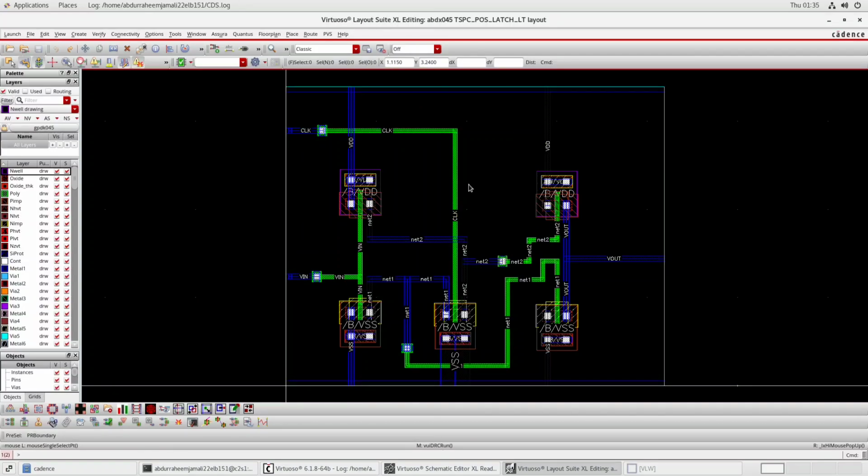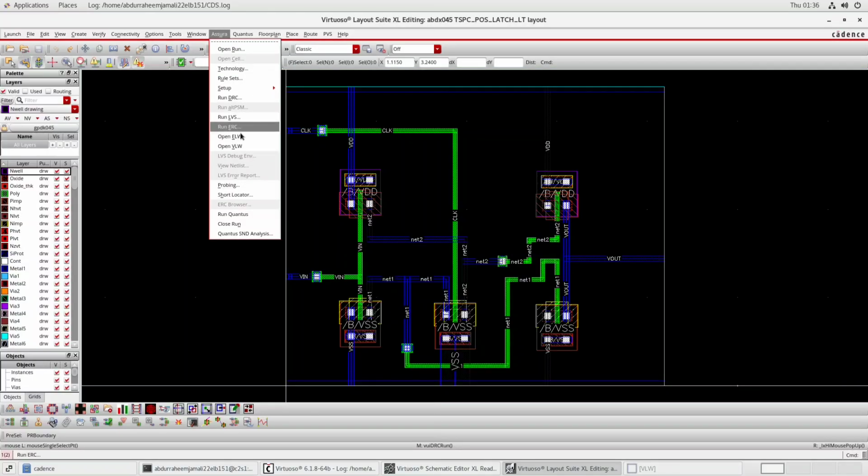So in design rule checks, basically the spacing between the metal lines, polysilicon lines, and various design rules are being checked. Now we have to confirm whether this layout exactly belongs to the schematic which we have generated for the TSPC positive latch. For this we have LVS, layout versus schematic check, which confirms whether this layout is an exact replica of the schematic. So for that we will just click on Assura.